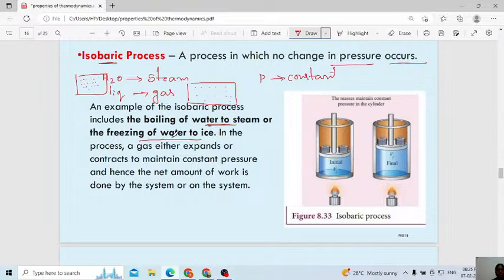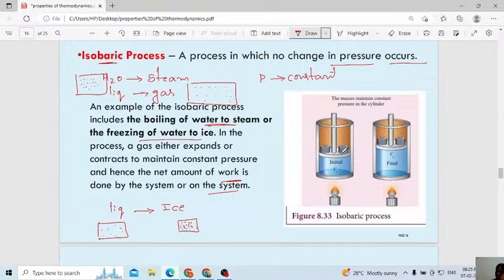Then freezing of water into ice. Here also you can observe the liquid changes to ice, meaning solid. Here you can observe the change in the distance between the particles. The particles will be very close to each other, but there is no change in the pressure. Okay, then a gas either expands or contracts to maintain constant pressure, hence the net amount of work is done by the system or on the system. Here the system will do the work, but pressure will be constant.